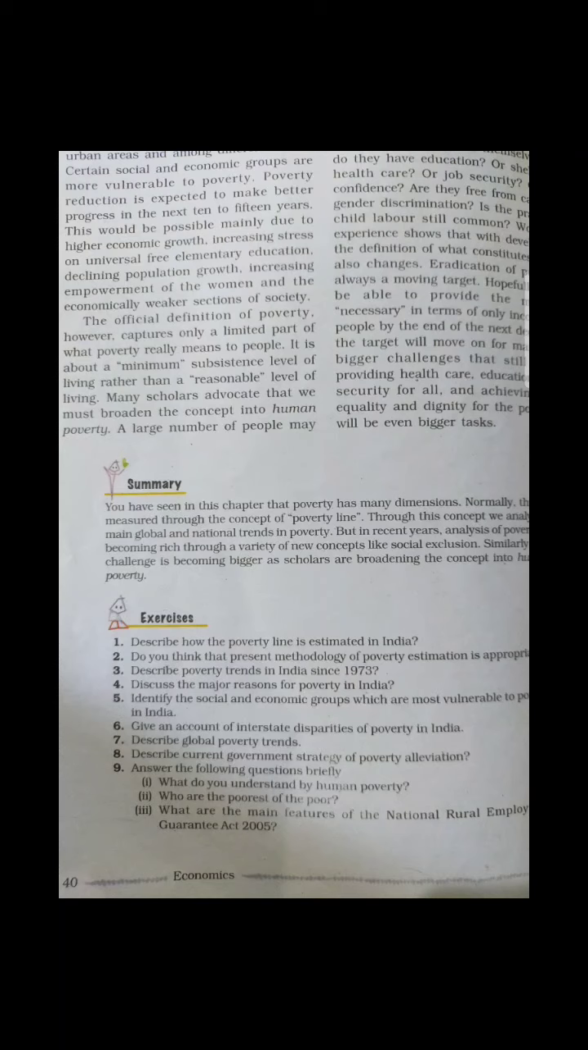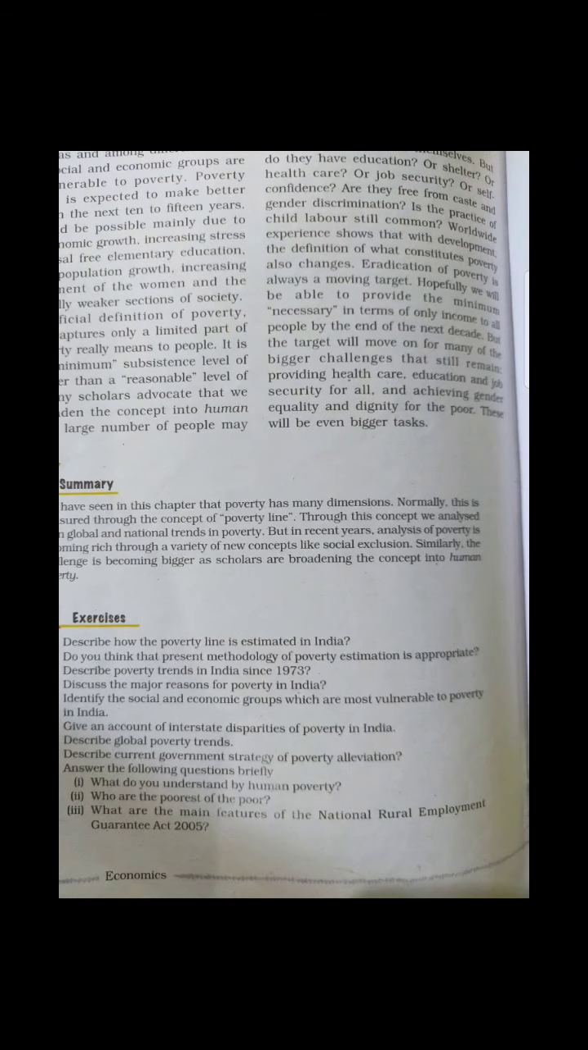Okay, so the official definition of poverty, however, captures only a limited part of what poverty really means to people. It is about a minimum subsistence level of living rather than a reasonable level of living. We have already discussed that only a small amount of money is included. It does not mean that a person does not have a luxury car or luxury things. The poverty line is just based on the minimum necessities or minimum amenities that one needs to survive well.